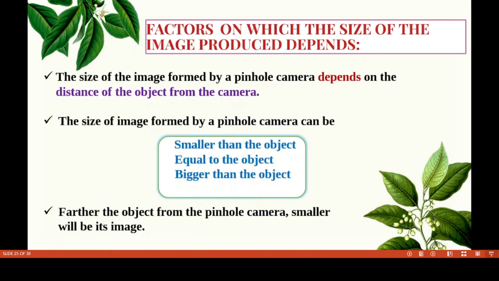Now we have to discuss some factors on which the size of the image produced depends. We can adjust the size of the image, meaning we can get the image in different sizes. The size of the image formed by a pinhole camera depends on the distance of the object from the camera. Based on the distance of the object, the size of the image formed by a pinhole camera can be smaller than the object, equal to the object, or bigger than the object. If we keep the object very far from the pinhole camera, we get a smaller image. Smaller will be its image.